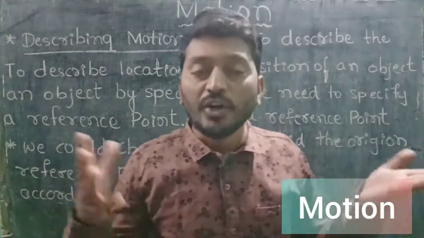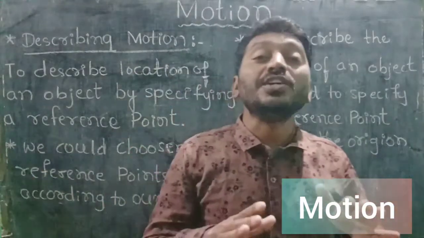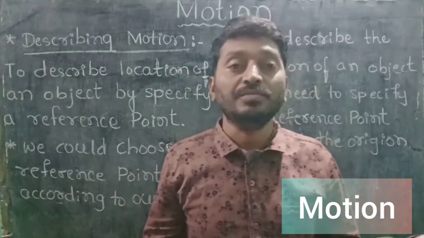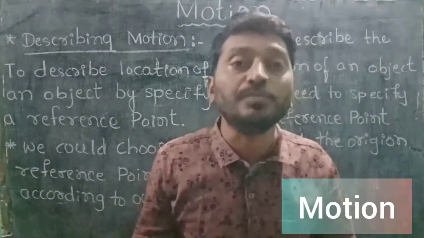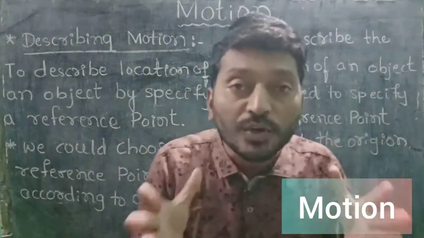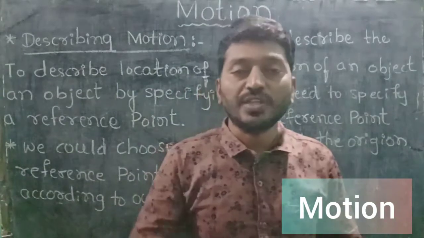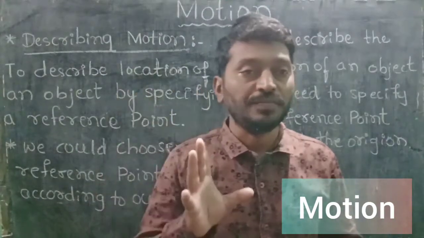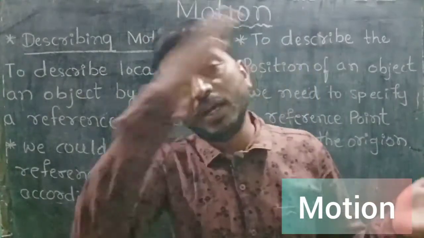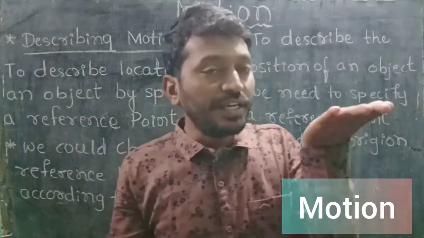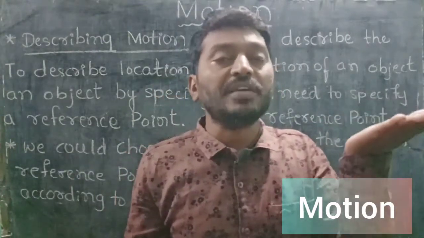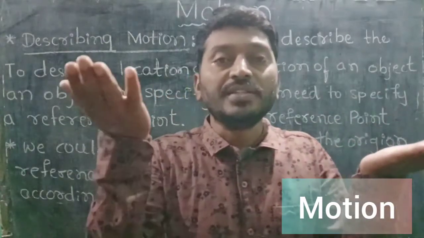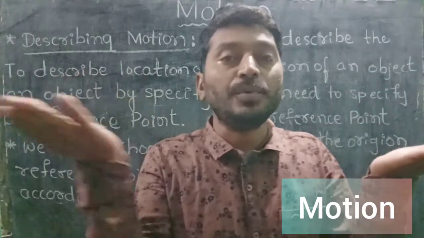When the object does not change its position, we say the body is not moving, so the body is at rest.